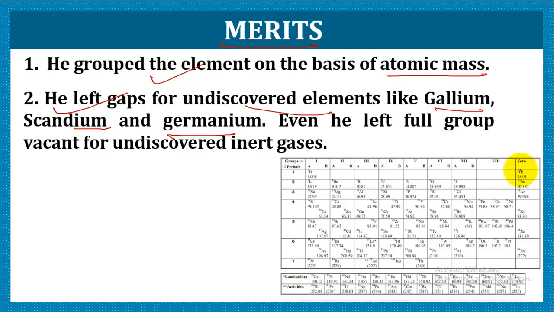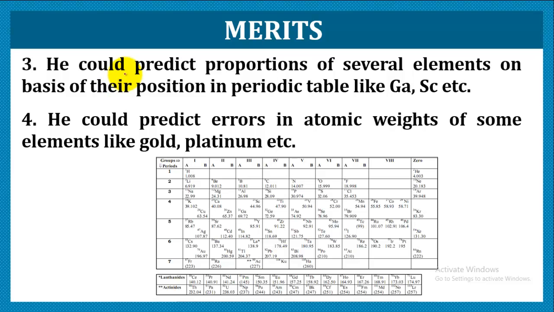You know that the zero group was added after his discovery, and this group is full of inert gases. So even for the undiscovered inert gases, he could make out the discovery. He could predict properties of several elements, as we discussed, like gallium, scandium, and so on. So that means he was a genius.